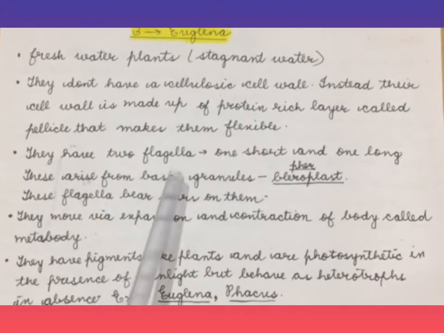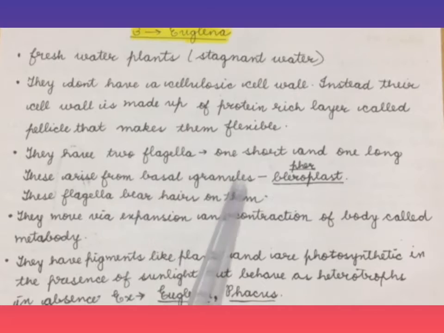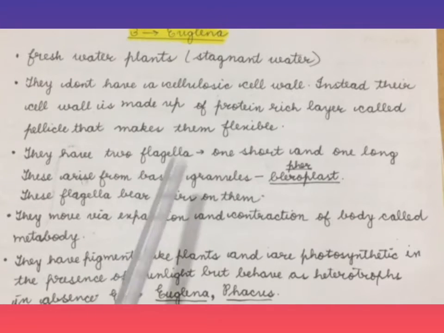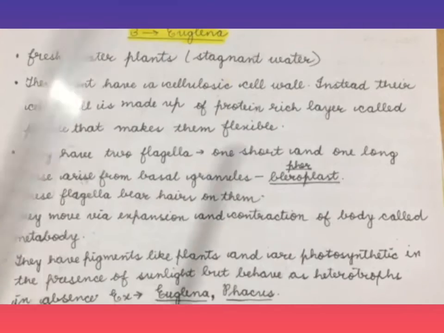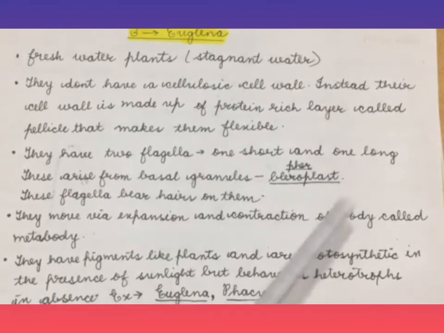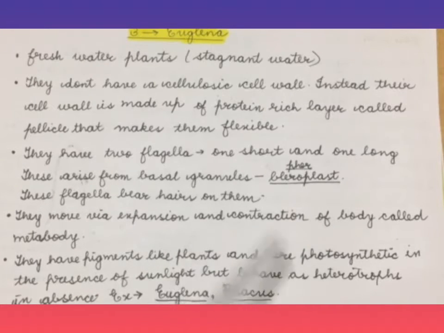They arise from the basal granules, and these granules are called the blepharoplast, and the flagella bear hairs on them. They move through expansion and contraction of the body, and this expansion and contraction is called metaboly. They have pigments like plants, and they are photosynthetic in the presence of sunlight but behave as heterotrophs in the absence. Examples include Euglena and Ficus.